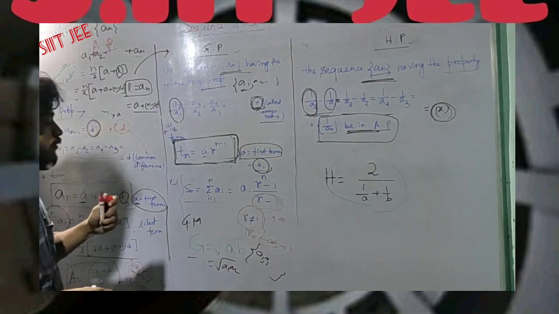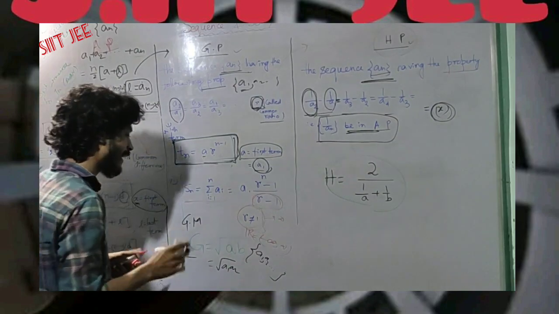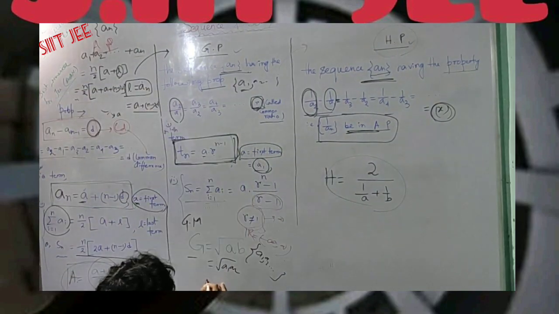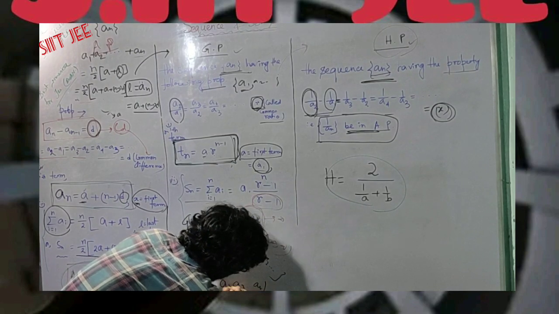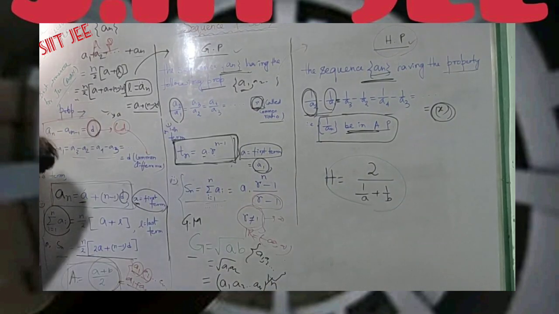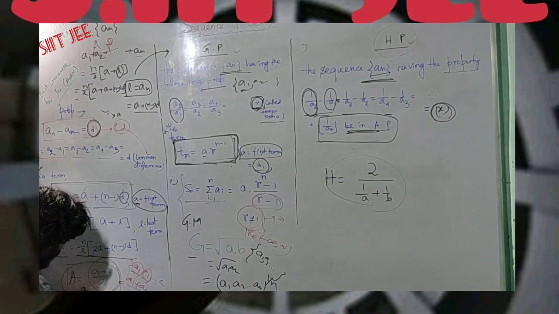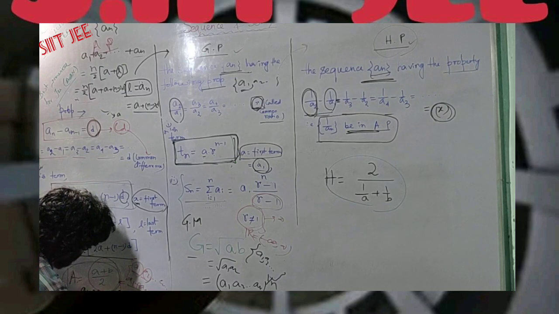If you want to find it for n elements, it looks like (A1 A2 ... an) to the power 1 by n, and for the arithmetic mean, (A1 plus A2 plus ... plus an) by n.